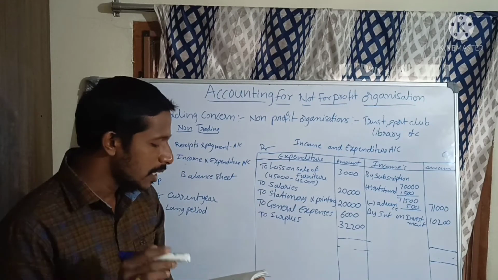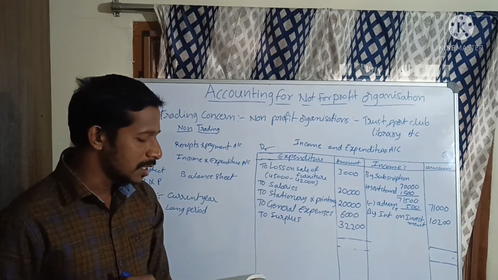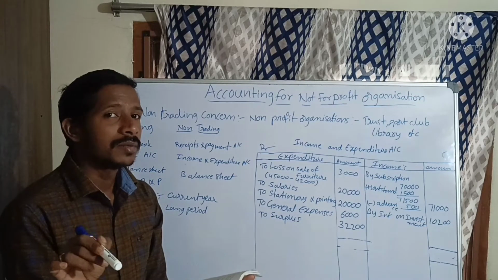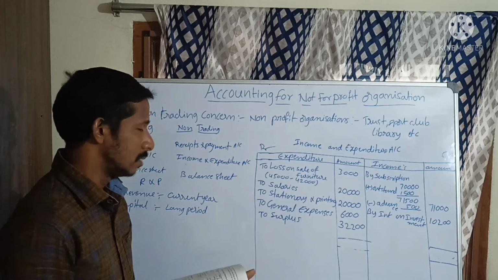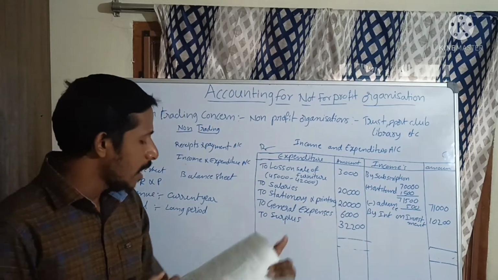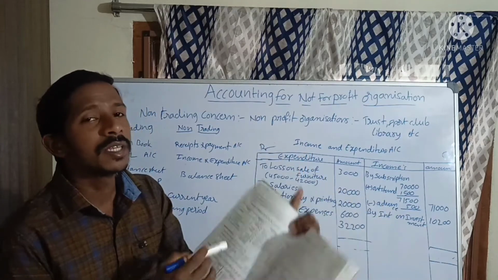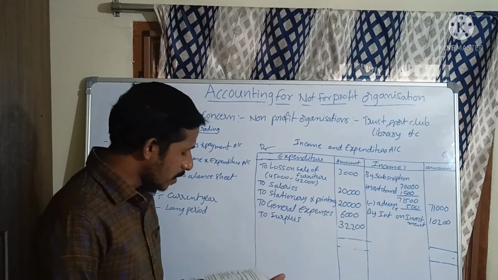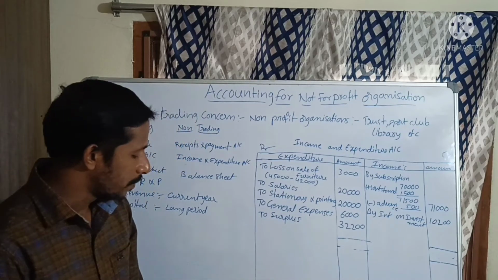Okay. Next item, subscriptions is there. Subscriptions is a revenue item. Compulsorily we have to take subscription. When subscription is there, we have to see the additional information, in adjustments, whether any information is there. Subscription is given as 70,000.